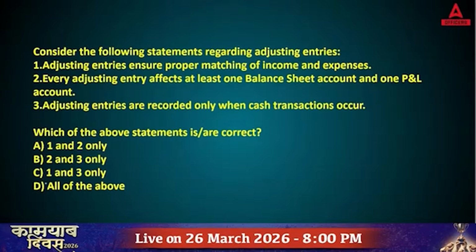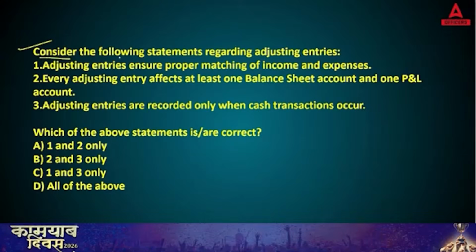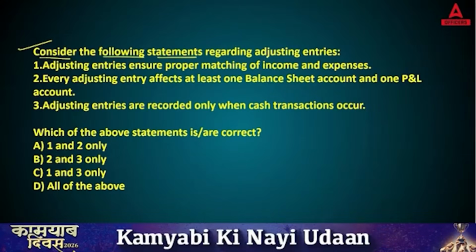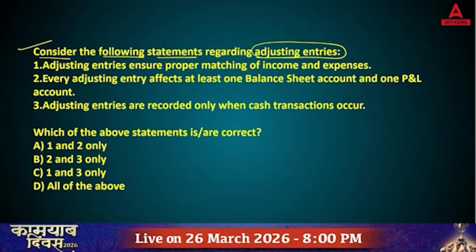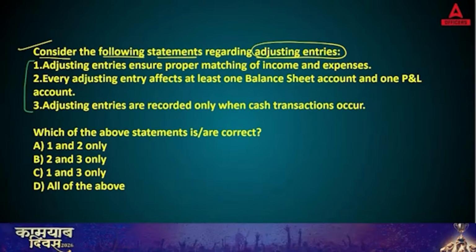On your screen you can see the first question. Let's read it together. Consider the following statements regarding adjusting entries. This question is based on this topic. You have three statements. First, adjusting entries ensure proper matching of income and expenses.